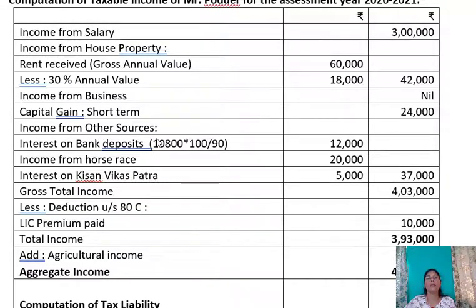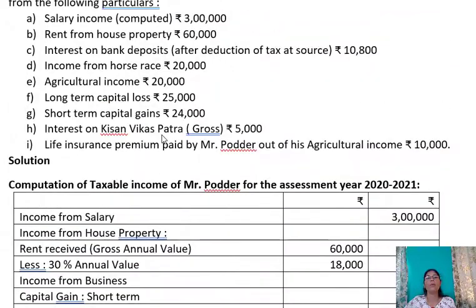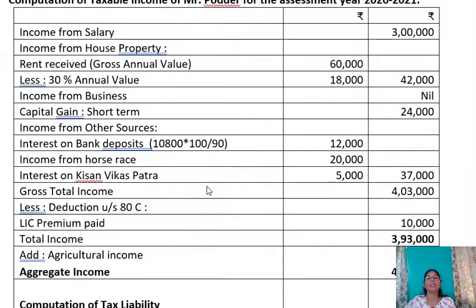In this problem, there is a long-term capital loss. This long-term capital loss will be carried forward to the next assessment year. It cannot be set off in this assessment year. So there is only short-term capital gain, 24,000.